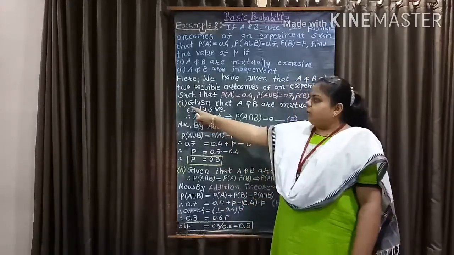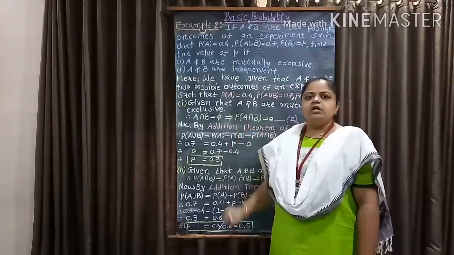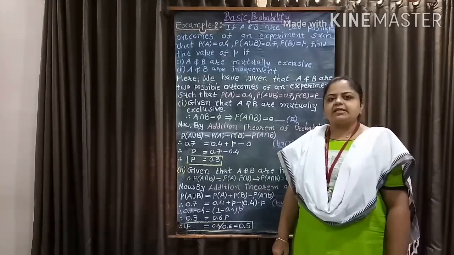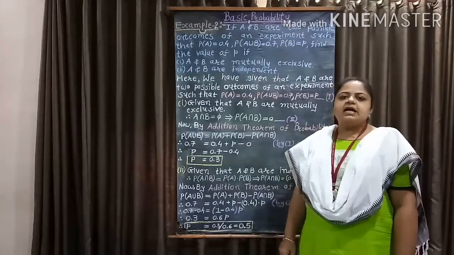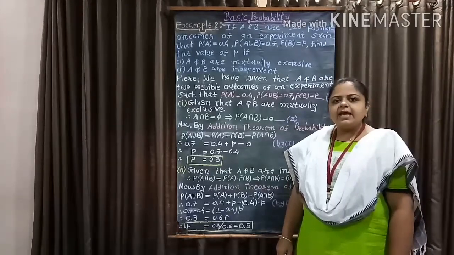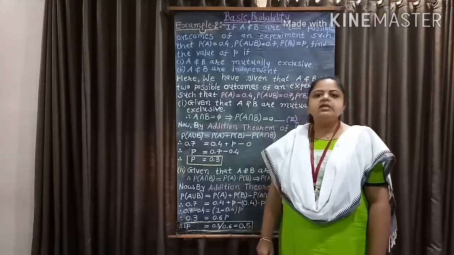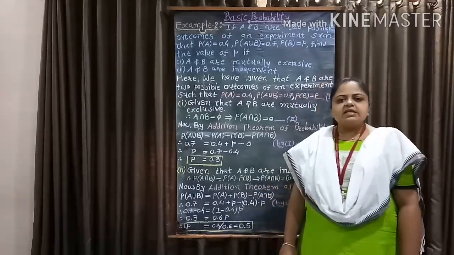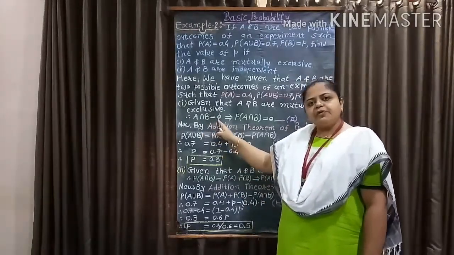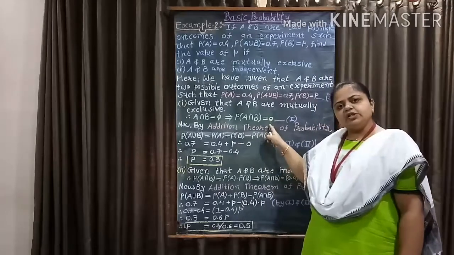So, number 1, given that A and B are mutually exclusive, we know the definition of mutually exclusive events. What are mutually exclusive events? Two events are said to be mutually exclusive if occurrence of A prevents the occurrence of B and vice versa. That means occurrence of B prevents the occurrence of A. So, A intersection B equal to phi implies probability of A intersection B equal to 0.